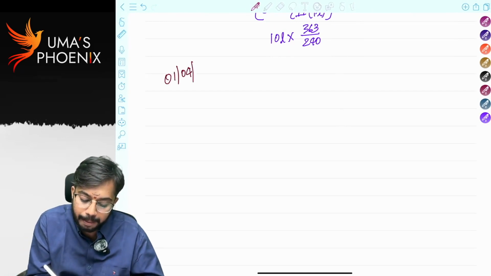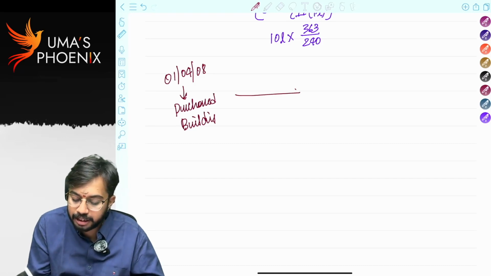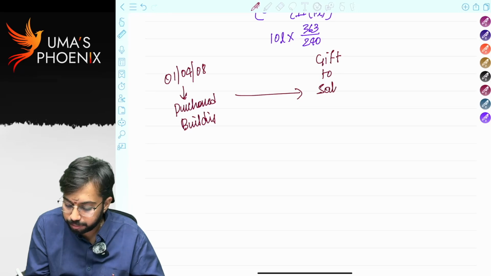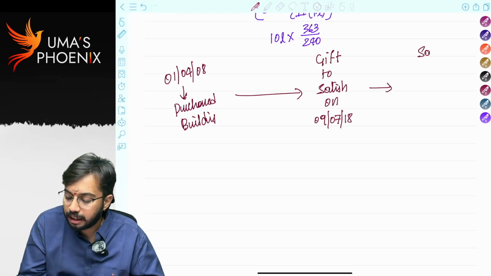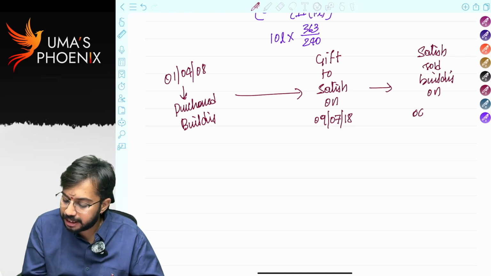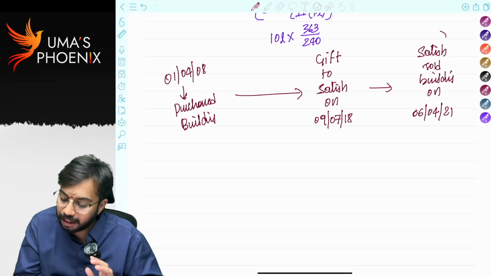On 1st April 2008, I purchased a building. I gave this building as a gift to Satish on 9th July 2018. Satish sold the building on 6th April 2021. Now who sold the building? Satish sold the building.